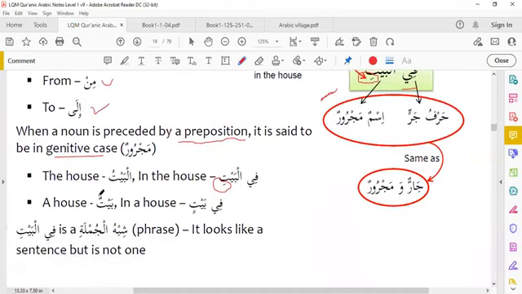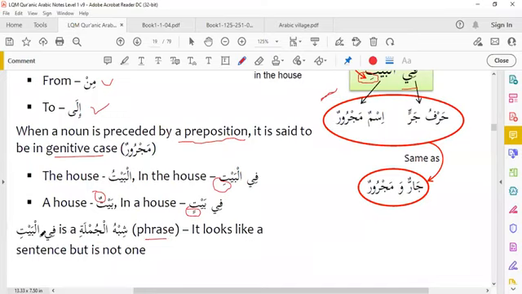A house, baytun. This is indefinite. Baytun. In a house, fi baytin. This is genitive case. The other thing is fil bayti is a shibhul jumla, a phrase.